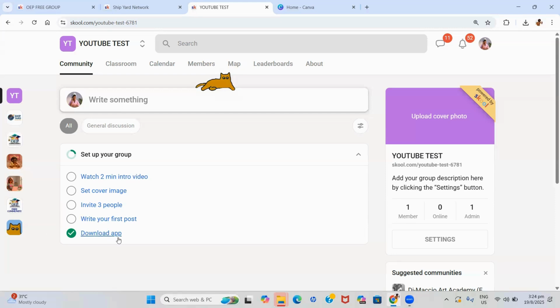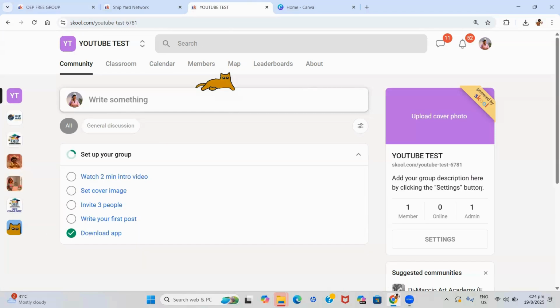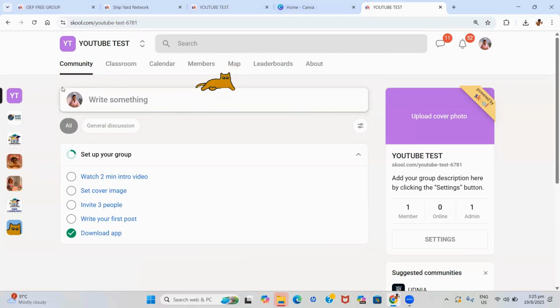So Skool has an app. It also has a site, which we're currently using, but you can definitely download it on your cell phone as well. Over this side, it allows us to upload a cover photo here. Let me show you what that looks like. I use my logo, and I also use my logo up here, right? Then you can have your group description. It shows you how many members are inside, how many are online, how many admin, and then you have the settings. So this is the community.